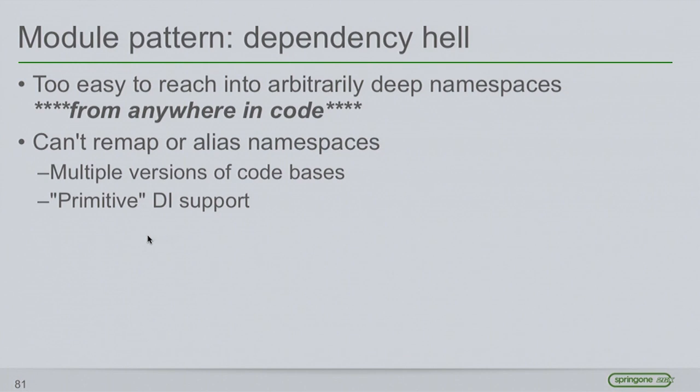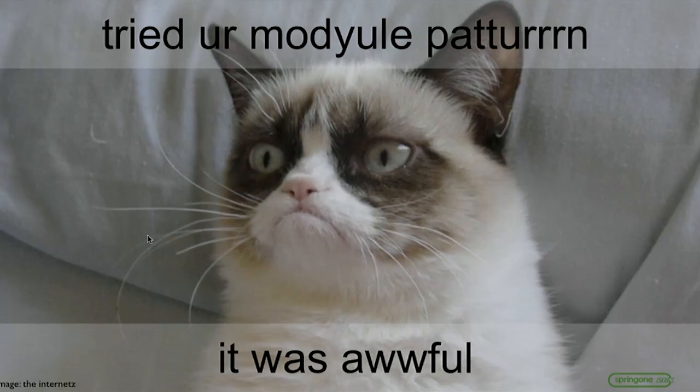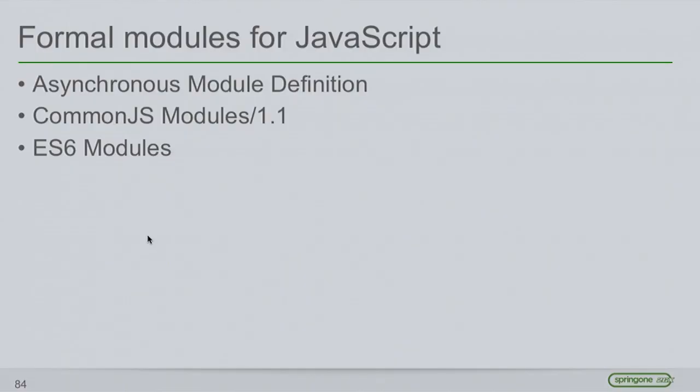And also, once you've got multiple projects coming together, there's still a chance that these namespaces could collide in a certain way. There's no way with this pattern to alias or remap these. And then the whole task of dependency management gets really convoluted. I'm writing this practically from memory, from a project I worked on several years ago, just trying to put comments in the code that loads all this stuff in order to say, no, don't put this ahead of this because of this dependency that's way down deep in the file. And this is just not a solution, and Grumpy Cat says, yes, it's awful.